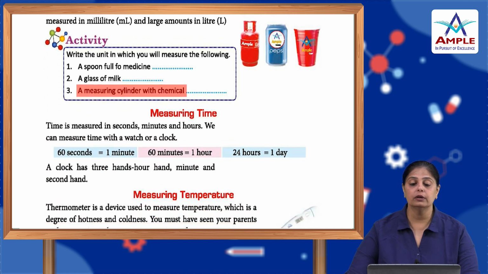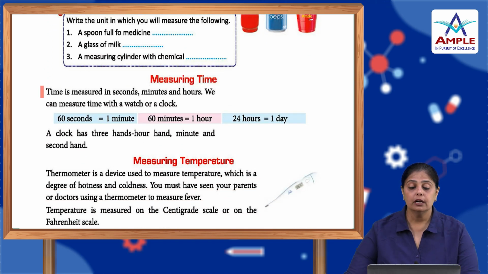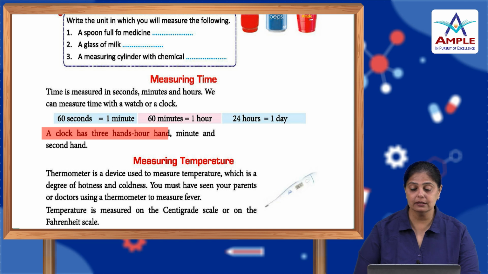Now, how do we measure time? Time is measured in seconds, minutes, and hours. We can measure time with a watch or a clock. 60 seconds make 1 minute, 60 minutes make 1 hour, and 24 hours make a day. A clock has 3 hands: the second hand, minute hand, and hour hand.